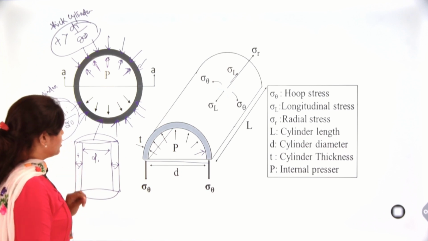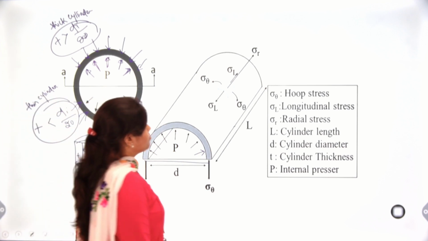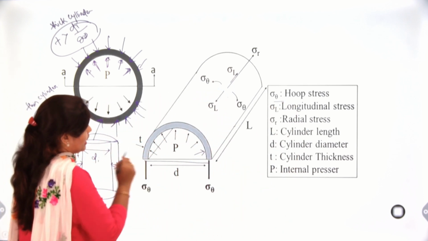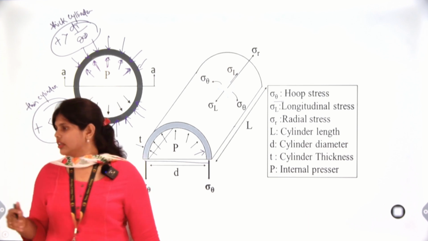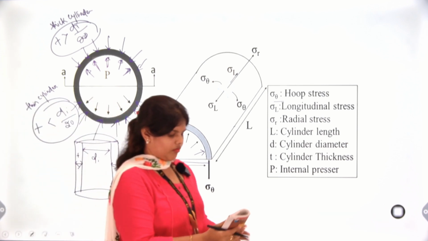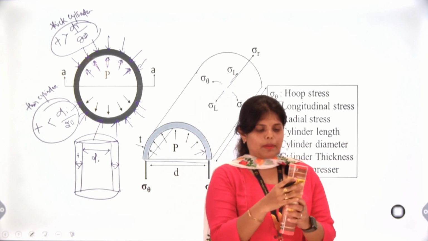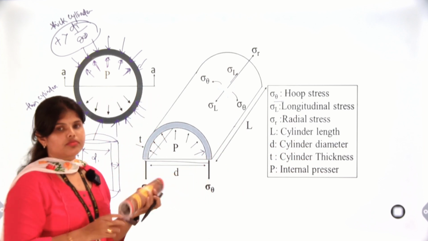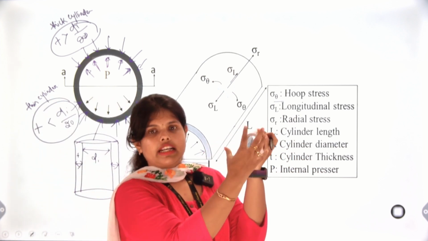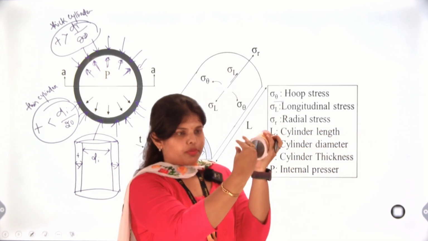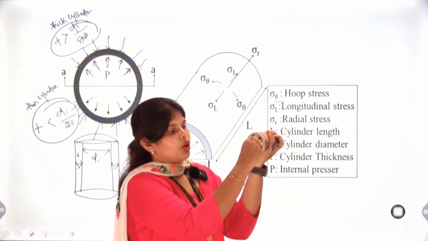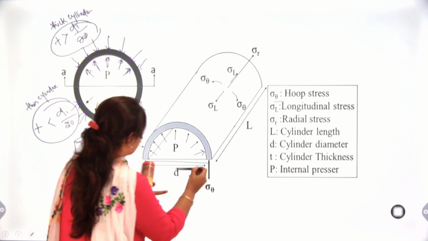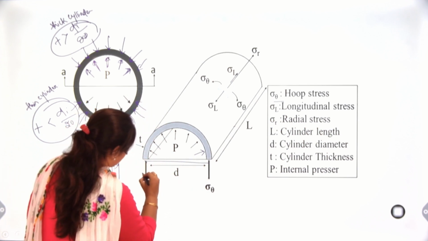So first we will understand what is hoop stress. In case of hoop stress, if the pressure is applied like this, the metal will burst into pieces like these.